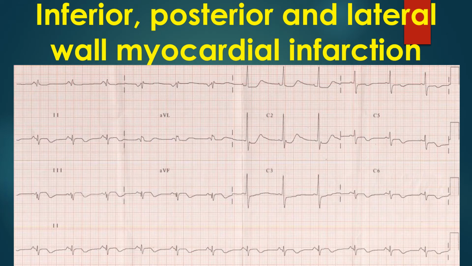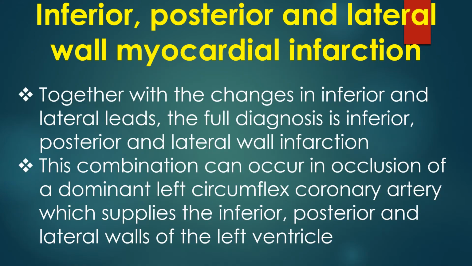There are tall R waves in V1 and V2 with RS ratio more than 1 and ST segment depression with upright T waves. These features are suggestive of posterior wall infarction, being the inverse of Q wave, ST segment elevation and T inversion, which would have been recorded in a posterior lead. There is also loss of R wave amplitude in V5 and V6. Together with the changes in inferior and lateral leads, the full diagnosis is inferior, posterior and lateral wall infarction.